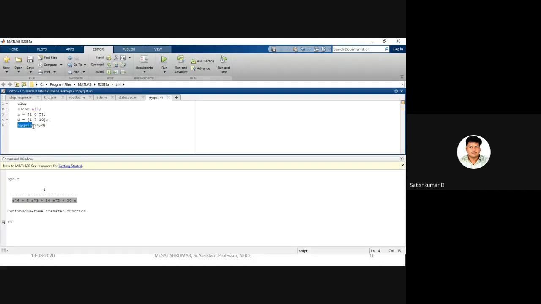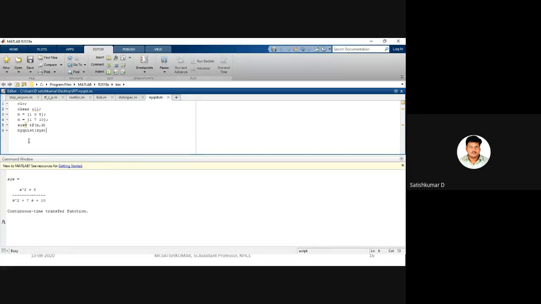Then nyquist(n,d), or you can use sys equals tf(n,d) to get the transfer function, and nyquist(sys). Anyone can do it. I'm saving this Nyquist program and running it.